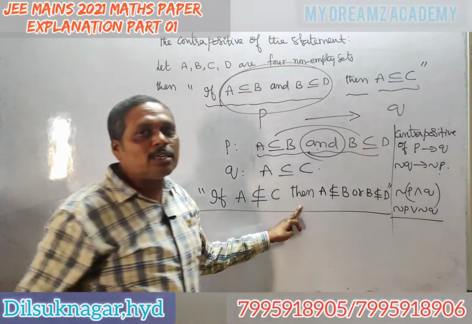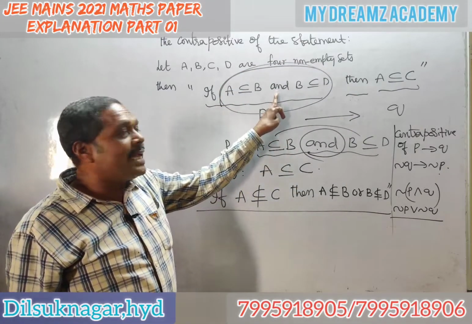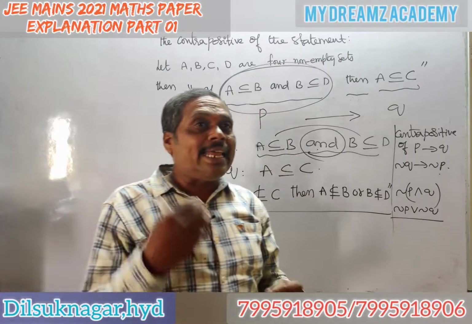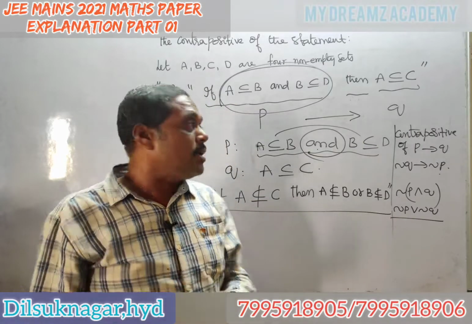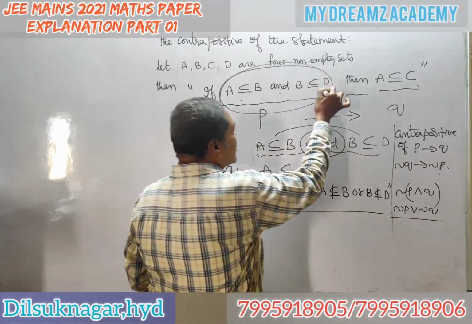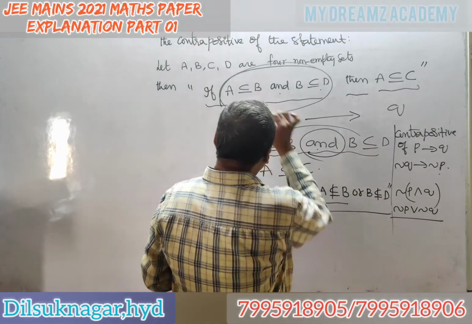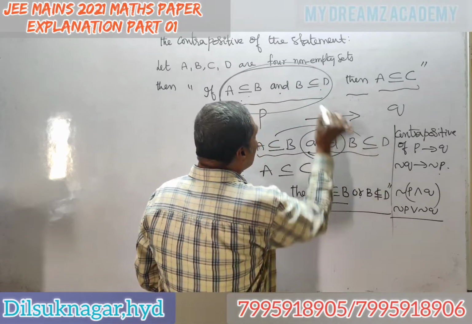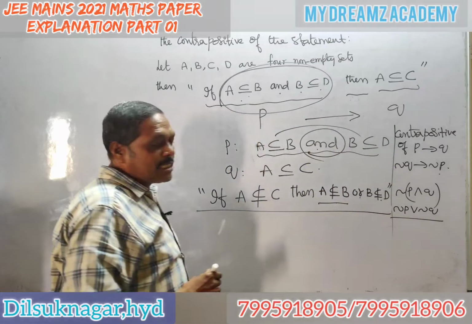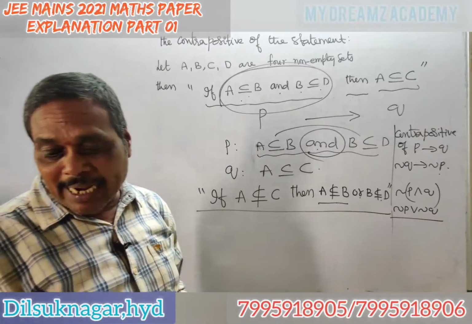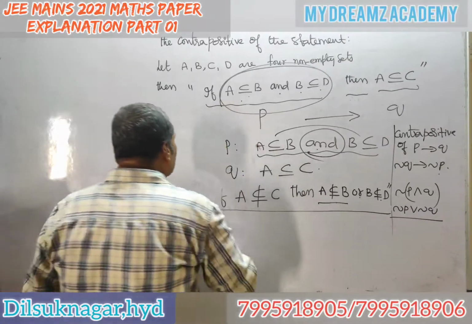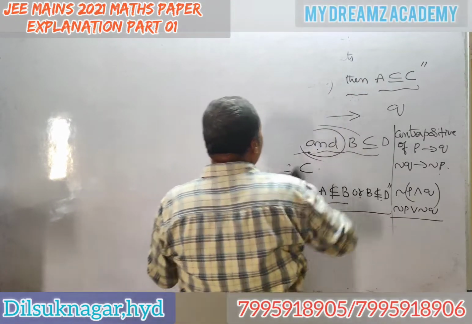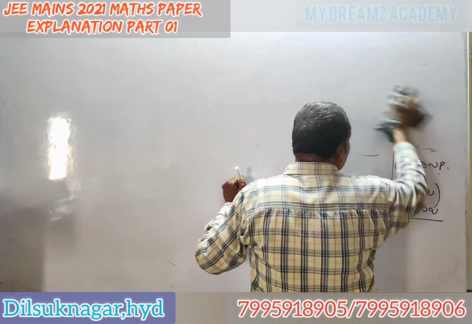Again, in the first statement, two statements are connected by AND. So whenever you write the negation of AND, you will get OR. That is, negation of this or negation of this. The negation of subset is not subset, and AND becomes OR. Then not subset of B or not subset of D. In that way, you should write the contrapositive of any statement. Many times contrapositive is asked. This is one very, very, very important model for mains.